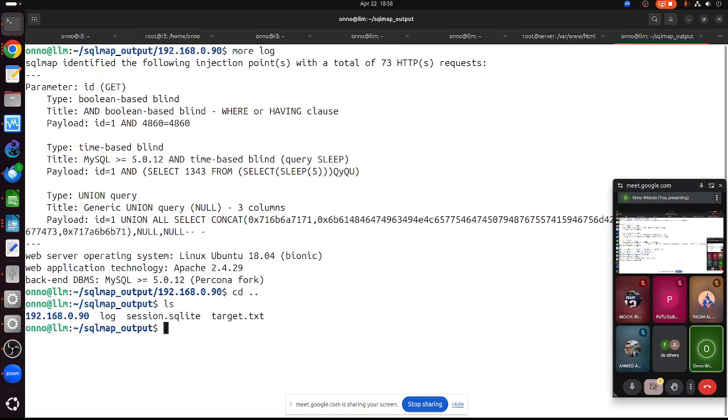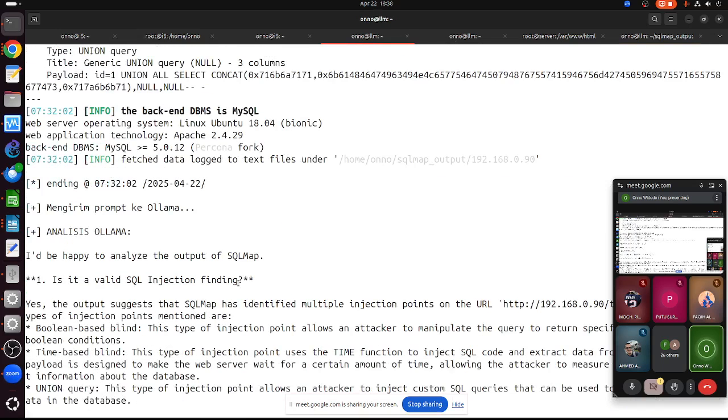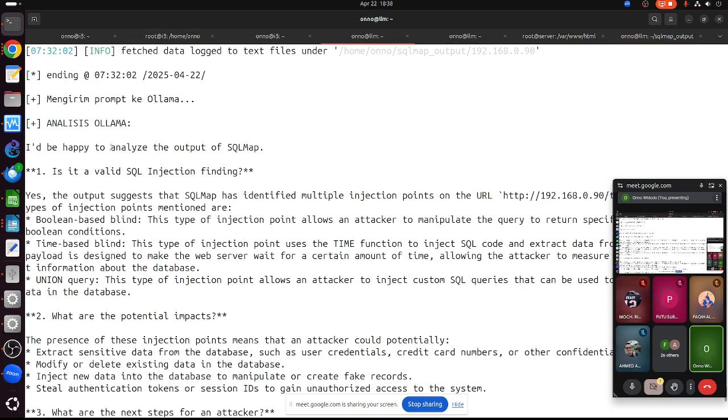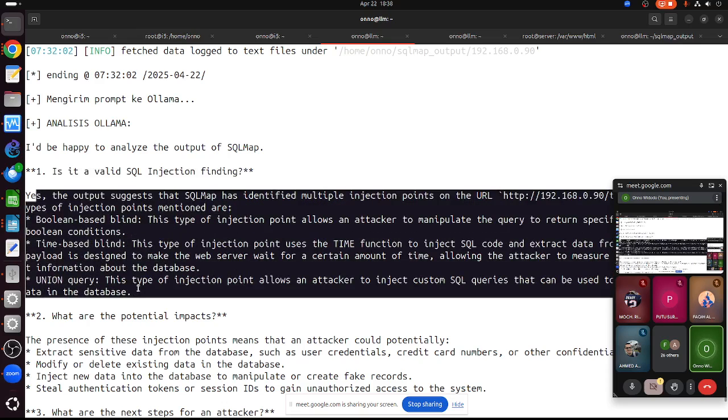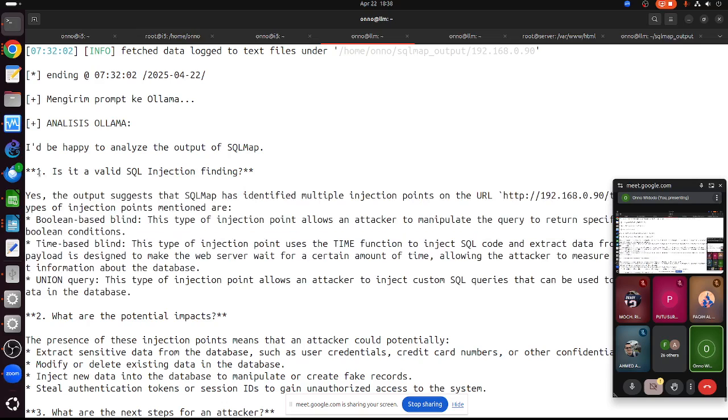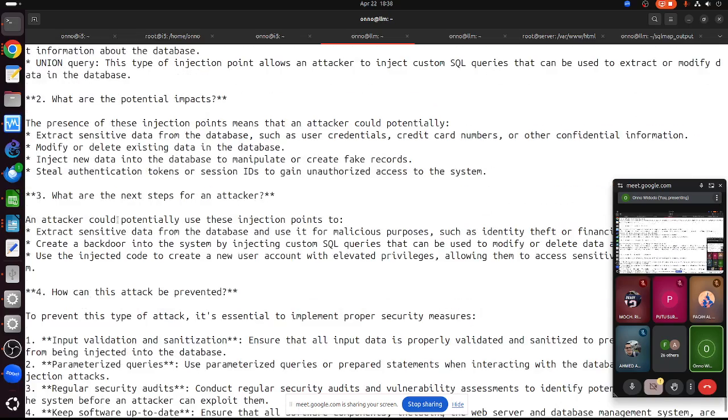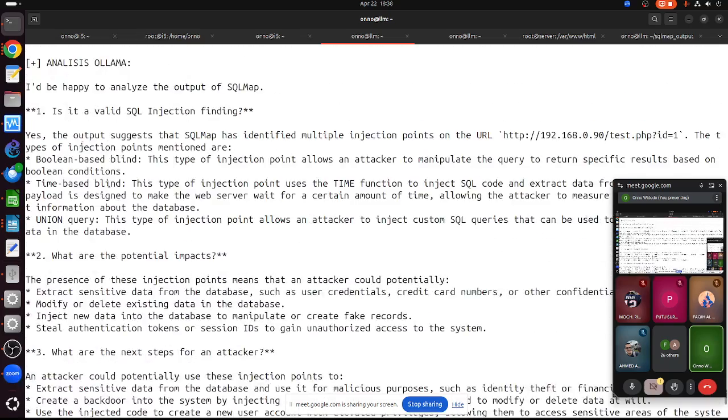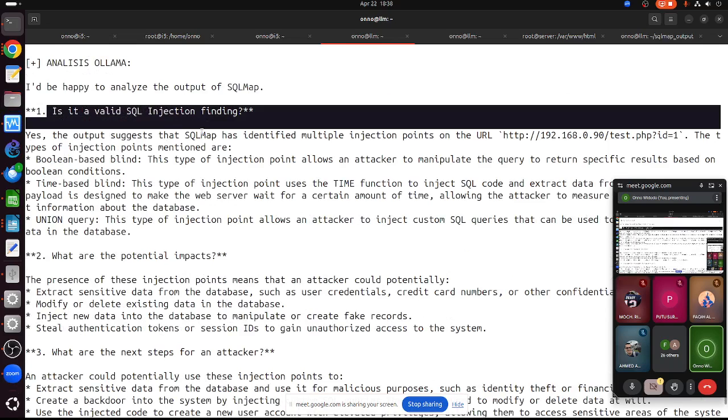they send the result to Ollama to evaluate. Based on the result, this is actually the script sent by Python. This part is the answer from Ollama. So basically, we send the result as well as a prompt. I have 4 prompts. The first prompt is: is it a valid SQL injection finding?